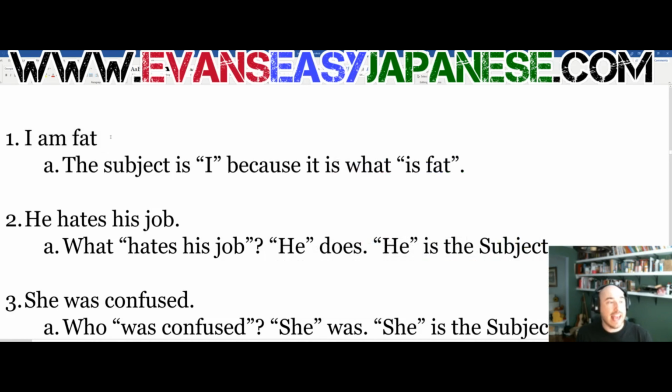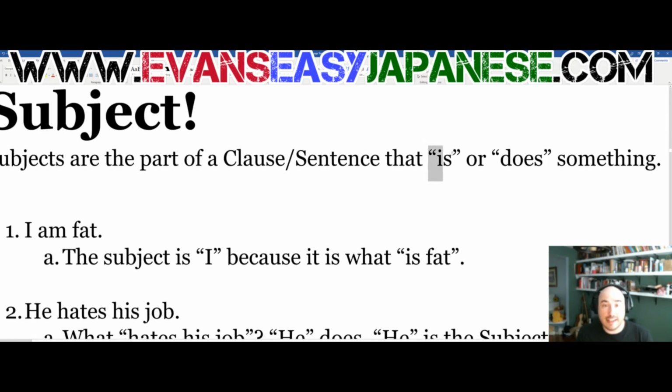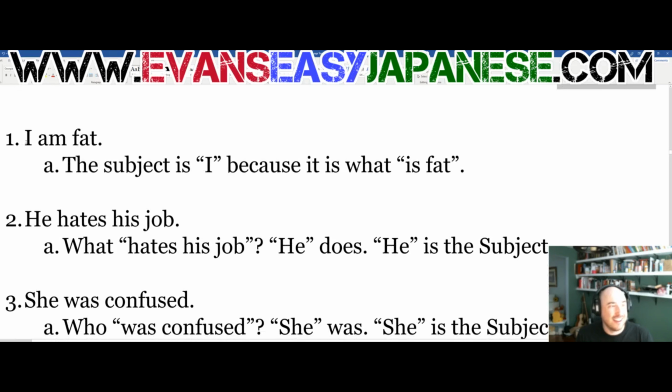Number 1, it says, I am fat. There should be a period there. Evan, what are you doing? I am fat. All right, so something is fat, right? That's how we're trying to translate it. Something is something, right? So when X is Y, and here we have the sentence X, which is I, is, but it's the word am, fat, that's our Y. So X is Y. I am fat. Well, am fat is what I am. So the subject is I because it is what is fat.